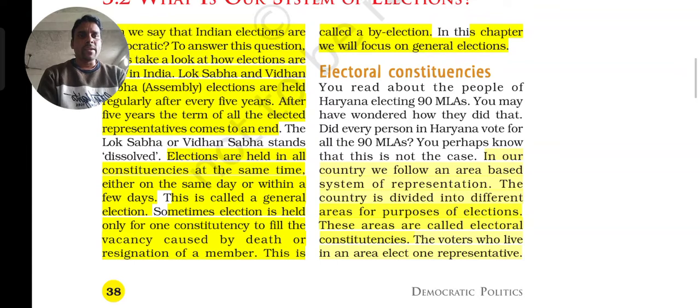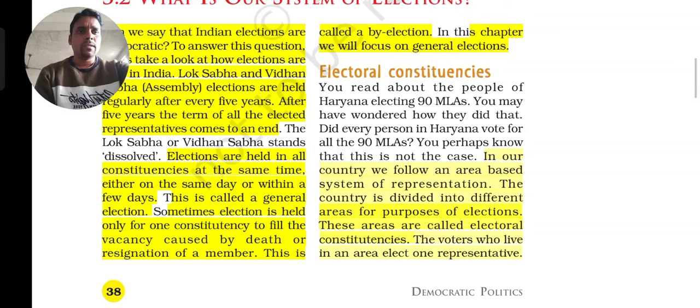These areas are called electoral constituencies. The voters in an area elect one representative. Area-wise elections will be conducted, so that area is known as a constituency, and every person in the constituency is given the complete right to elect one representative.